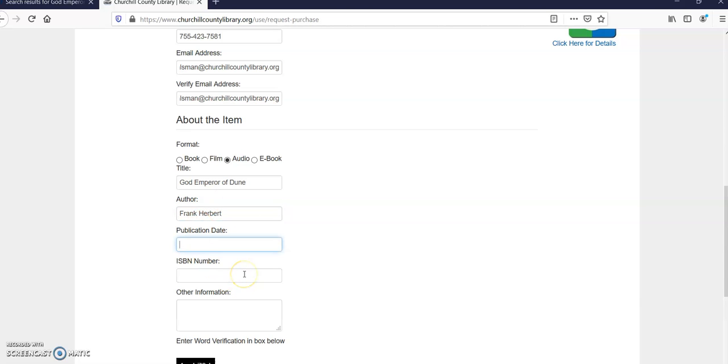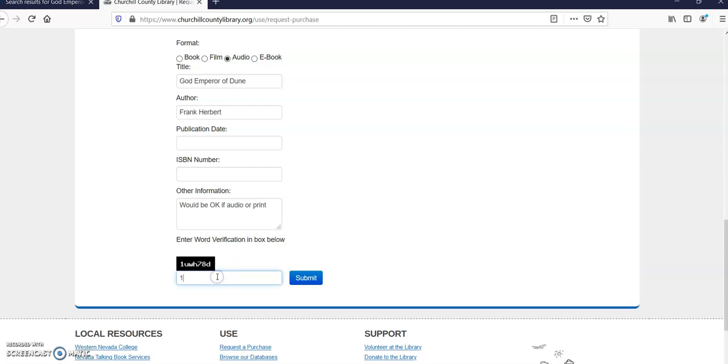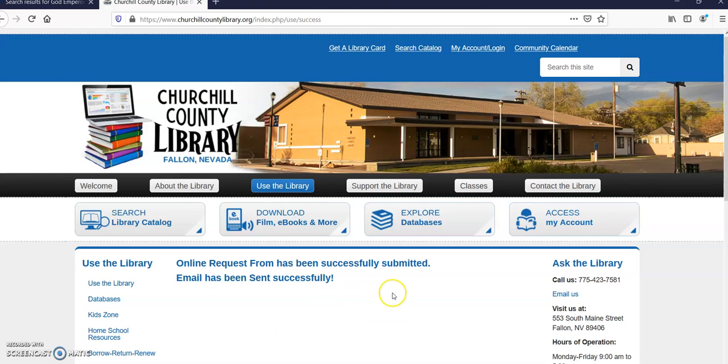And as much of this information as you have, please fill in. Publication date, if you have it, and this number are really helpful, as is any other information. So if you don't care if it's audio or print, you can say, I just really want to read this book, it would be okay if audio or print. The more information you give us, the easier it is for us to get a hold of it. And then you will prove you are not a robot. This just keeps us from getting weird spam submissions. Push the button. Okay, so it submits this request to the library, and then we'll do our best to get a hold of it.